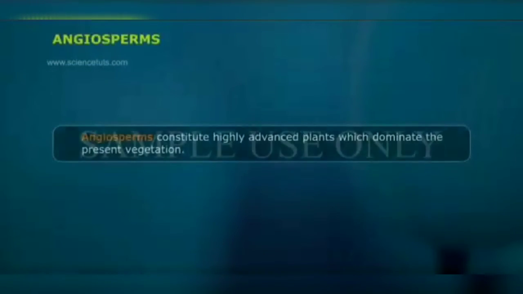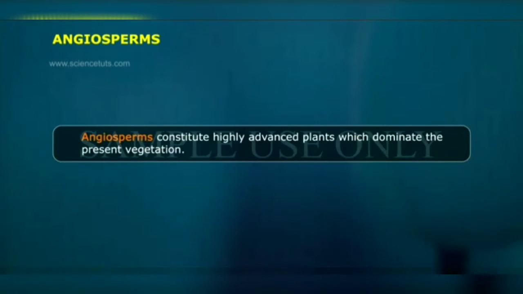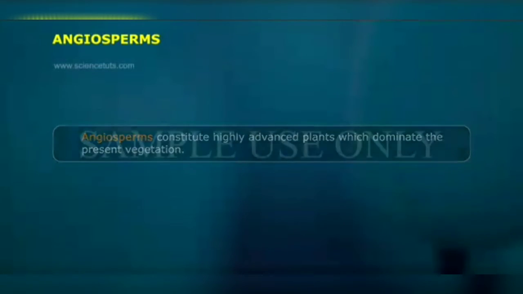Angiosperms. Angiosperms constitute highly advanced plants which dominate the present vegetation.